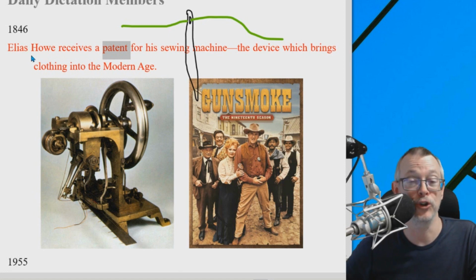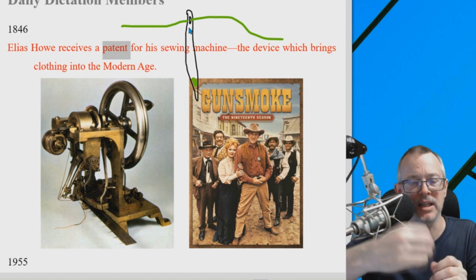Elias had a dream. And in his dream, he was being killed. He was being stabbed, basically. But what's interesting is I think it was the knives or the spears or something, had a hole at the bottom. He woke up from his dream and he realized, oh, that's the answer.